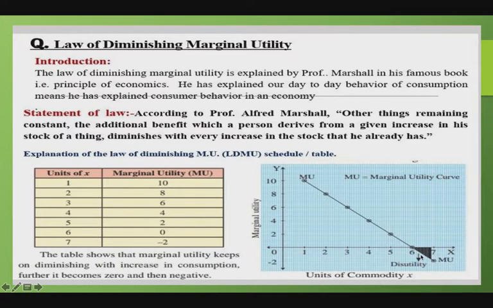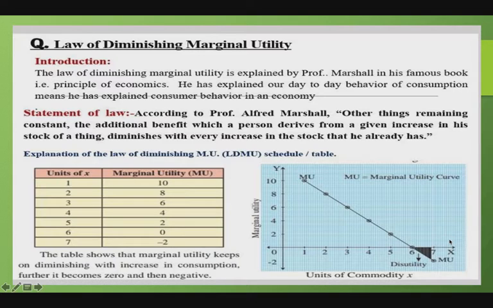So utility will be negative. The total utility increases in the beginning at a progressively diminishing rate, showing diminishing marginal utility.